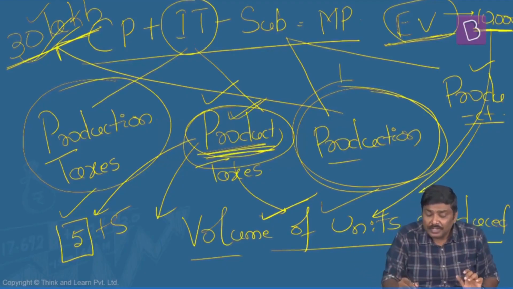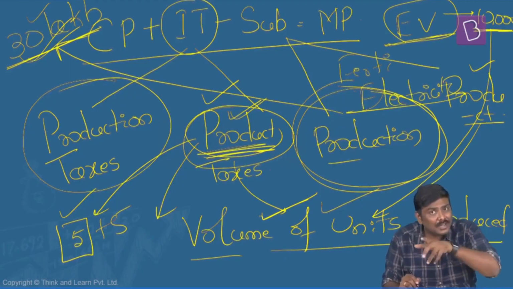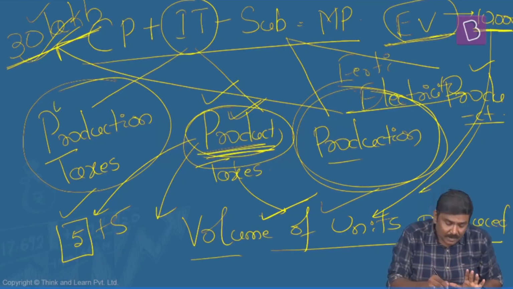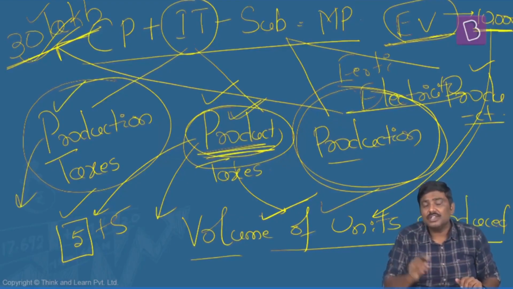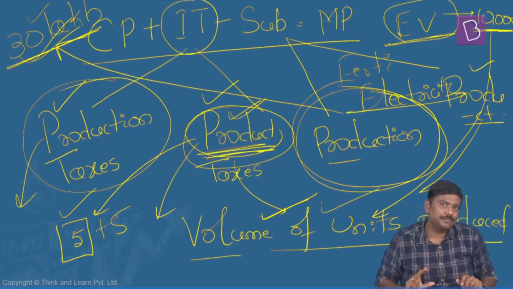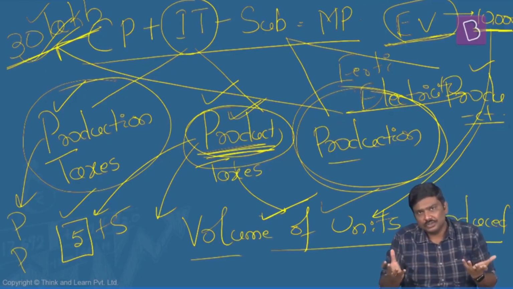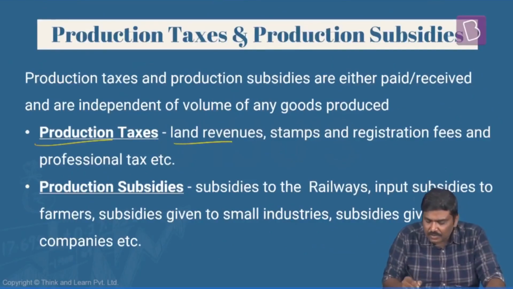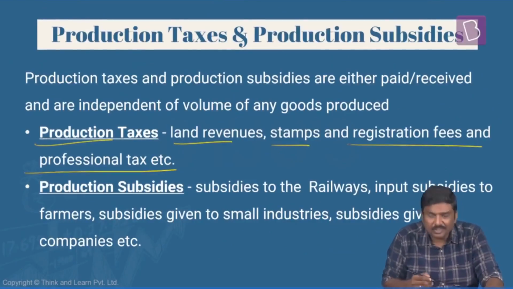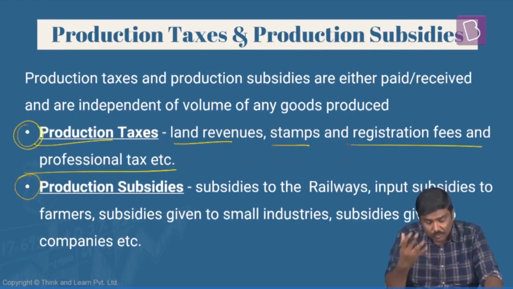For example, fertilizer subsidy, electricity subsidy. Generally, these kinds of subsidies given by the government are not connected to the volume of production. On the other hand, production taxes are taxes paid by the manufacturers which are independent of volume of production. Example, professional taxes, property taxes, and so on. Same thing I've given in the explanation here. Production taxes: land revenues, stamps, registration fees, professional taxes, etc. Again, no connection to volume of production, or independent of volume of production.